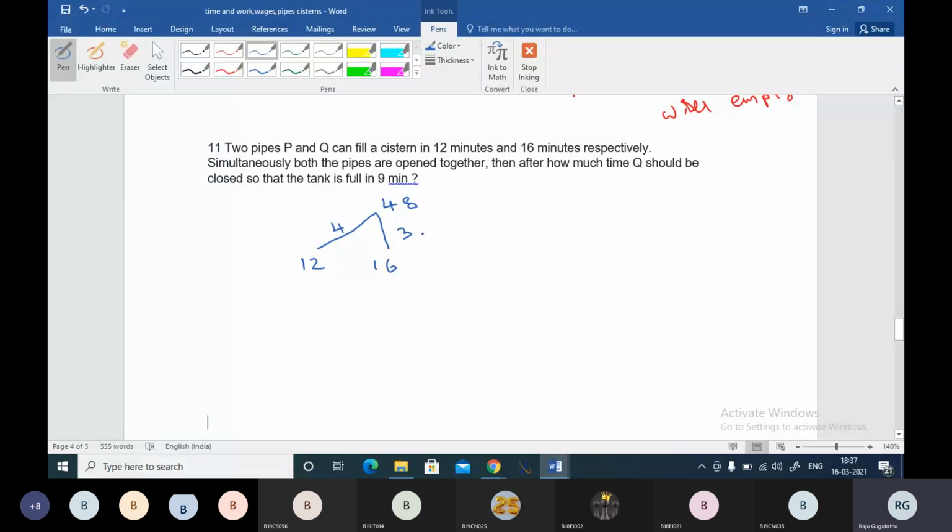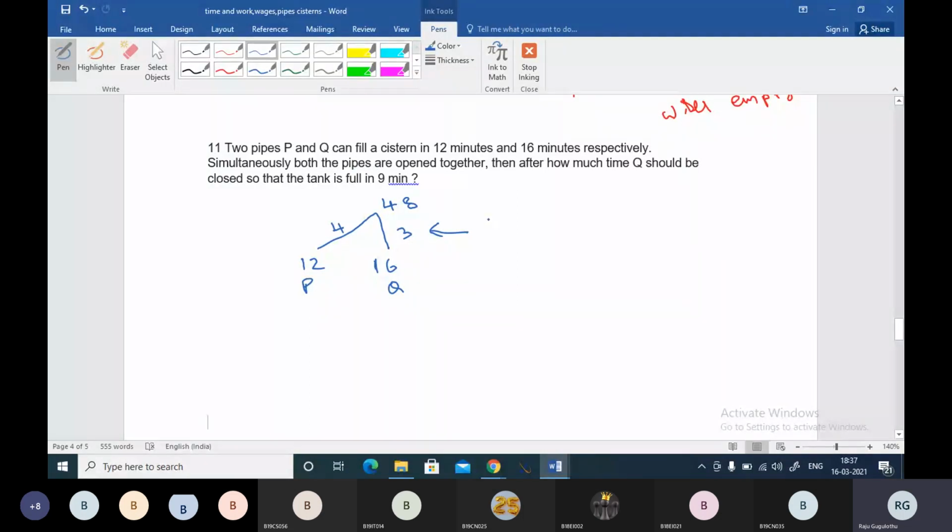Two pipes P and Q can fill a cistern in 12 minutes and 16 minutes respectively. Now these are the efficiencies of pipe P and pipe Q, boss. In 1 minute P will be filling 4 and Q will be filling 3 units of water into the cistern. Now the question says both the pipes are opened together.